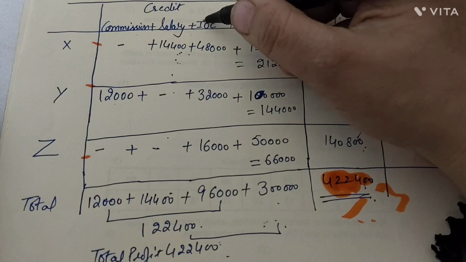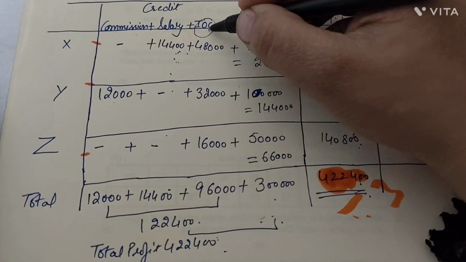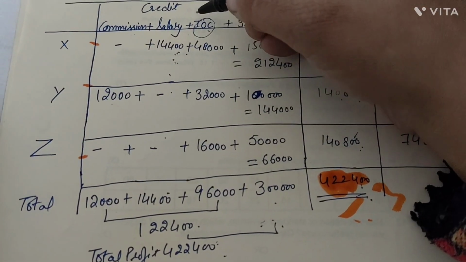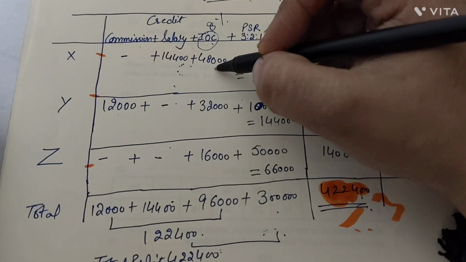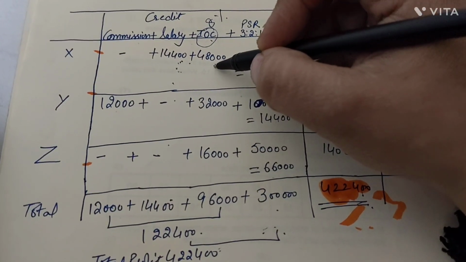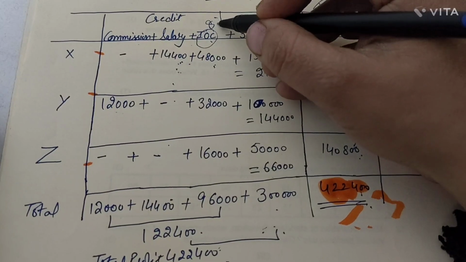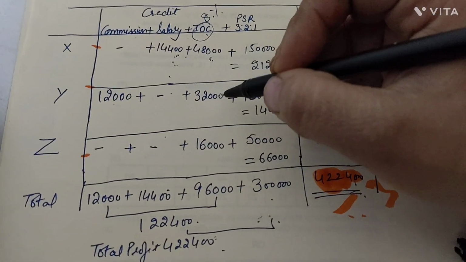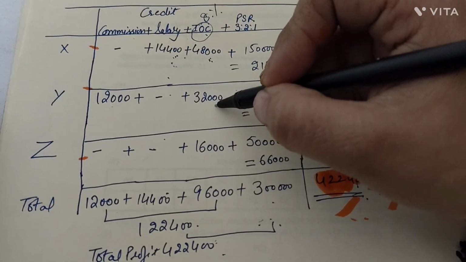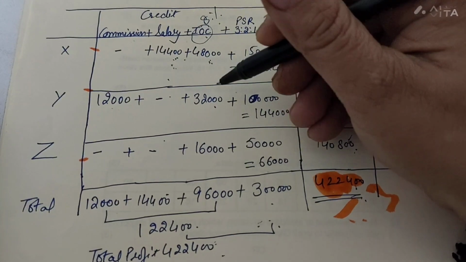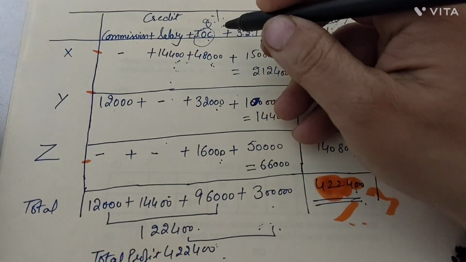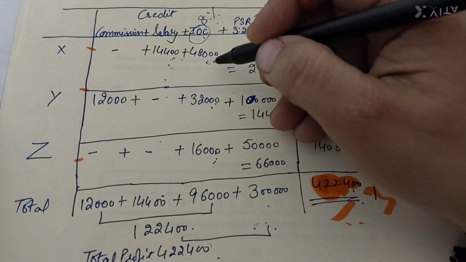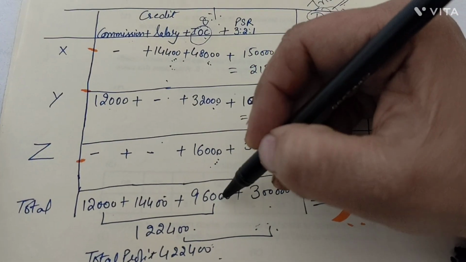Then he talks about interest on capital, which was at the rate of 8%. Right? So 8% on the capital of X, which was 6 lakhs, 6 lakhs at 8% is 48,000. Then Y's capital was 4 lakh, 4 lakhs at 8% is 32,000. Z's capital was 2 lakh, 2 lakhs at 8% is 16,000. So what is the total of the interest on capital here?